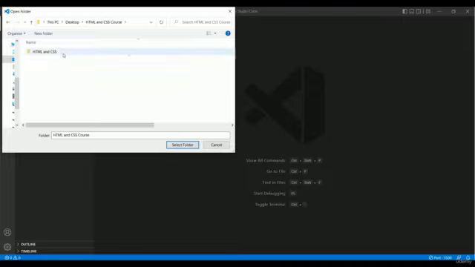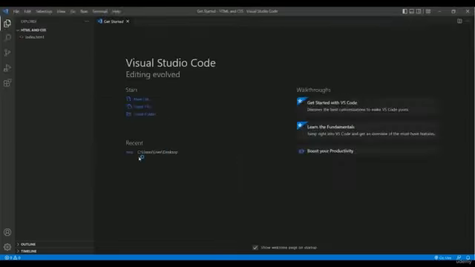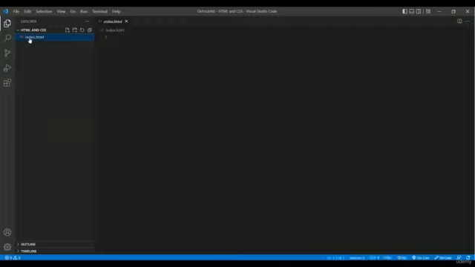So my index file is located inside the HTML and CSS folder. That's why I'm just selecting this folder, and here is the option for select folder. So let me click select folder. Okay, and now you can take a look that index.html, that file is present in here. So now if we click in here, we will be able to start editing in this field. So this is what we are looking for. So now we will start coding.